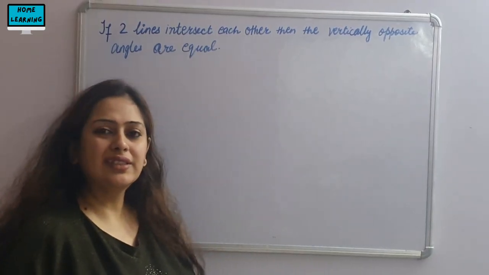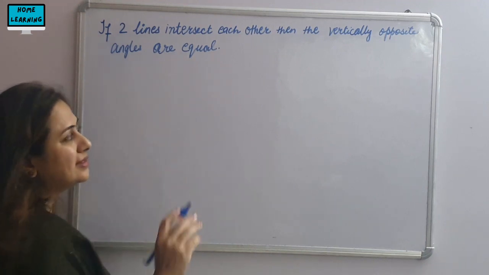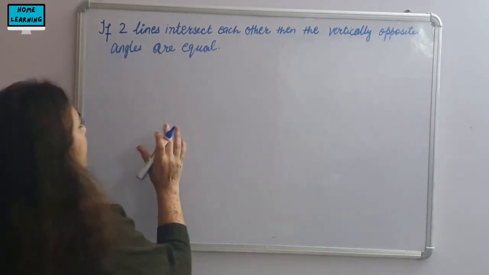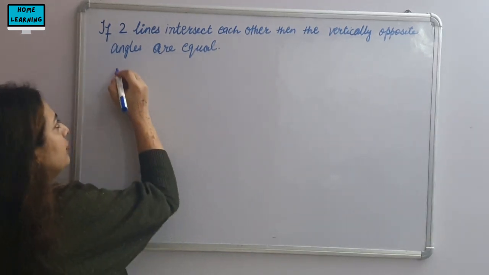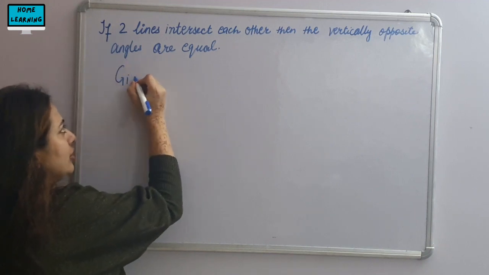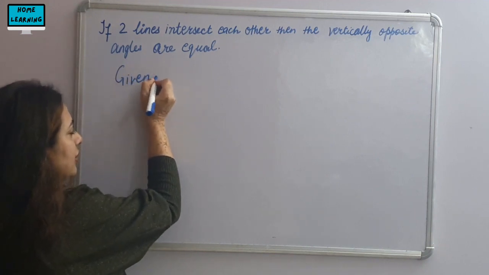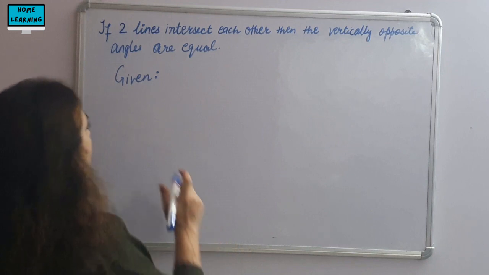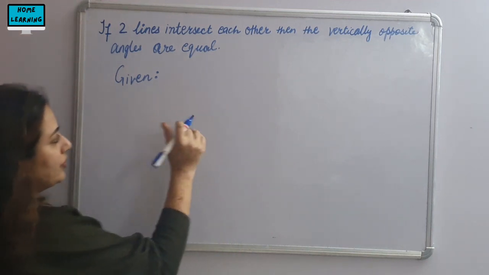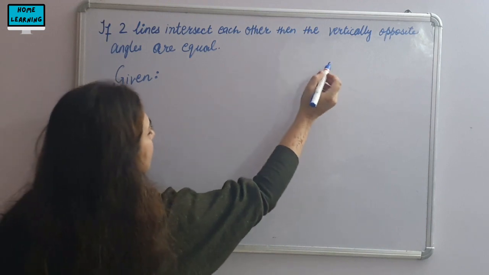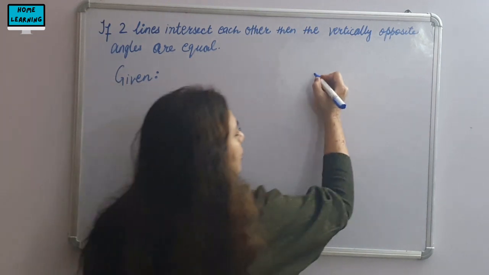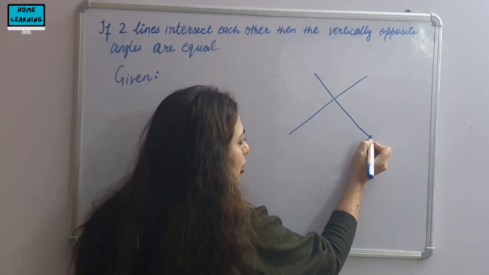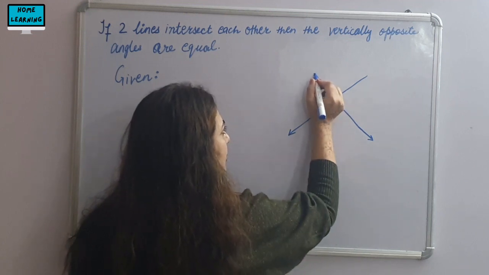Students, today we will discuss the theorem: if two lines intersect each other, then the vertically opposite angles are equal. Whenever you have to prove any theorem, there are four things to be done, because generally these type of questions come for 3 or 4 marks each. So always write what is given. Given means what is there in the question. Construction is very important. You cannot do this question without constructing.